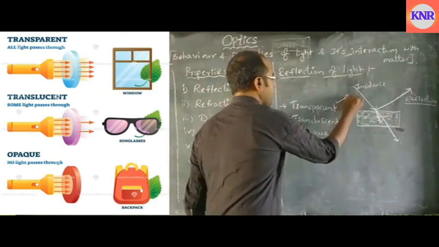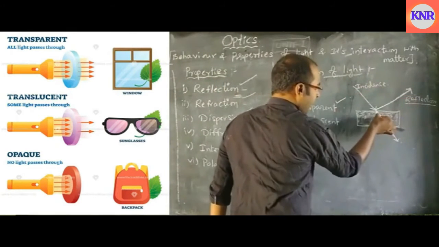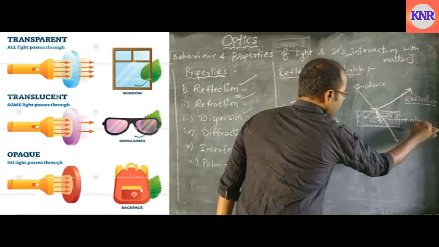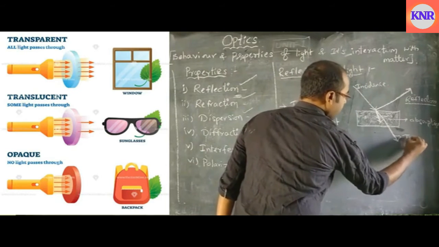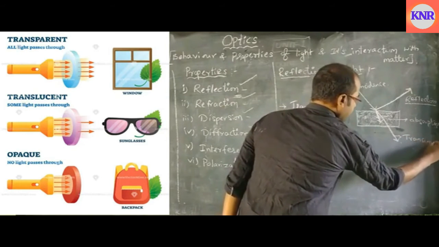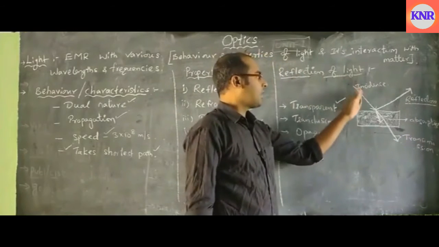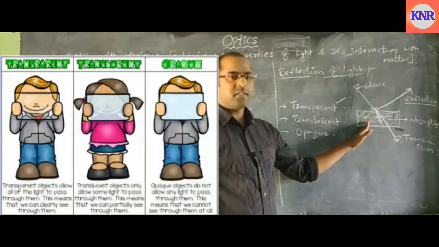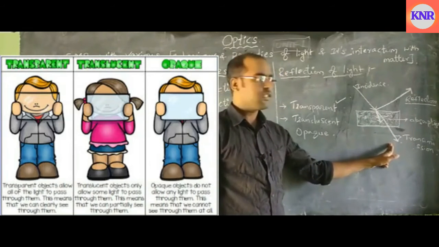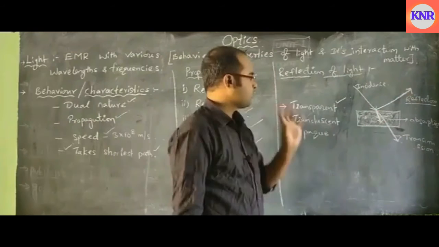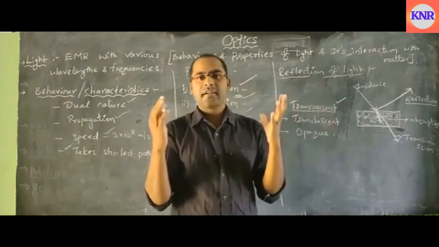Okay, let us see what is a transparent material. So in this, how many phenomena have we seen? Reflection we have seen, absorption we have seen, and this is transmission. Whenever the light is incident on any object, some of the light will be absorbed by the object, some will be transmitted by the object, and some will be reflected. So why do we call some materials transparent materials?